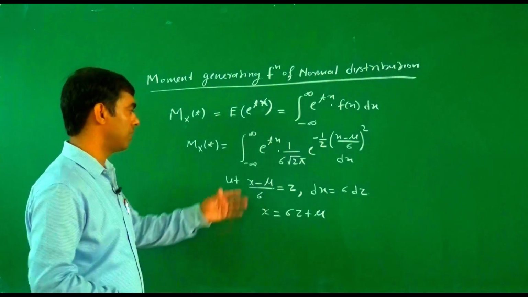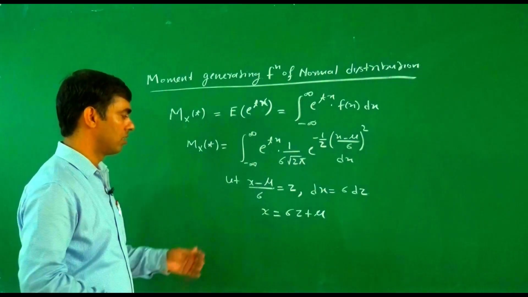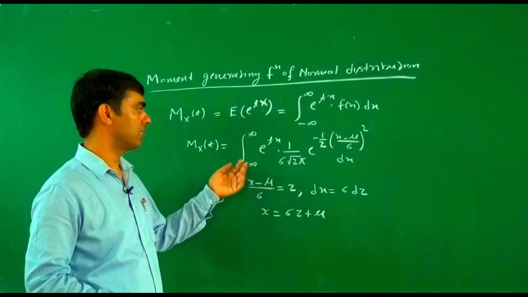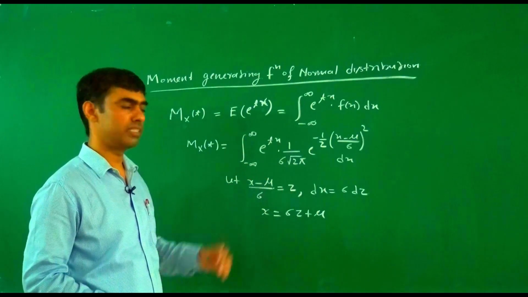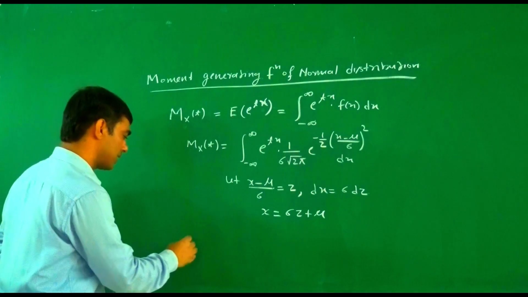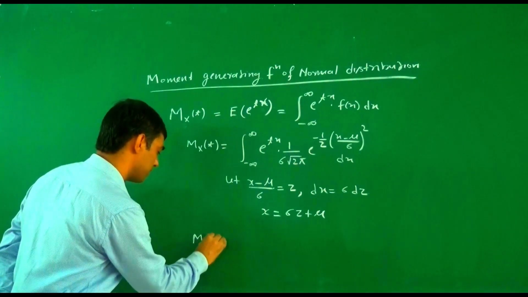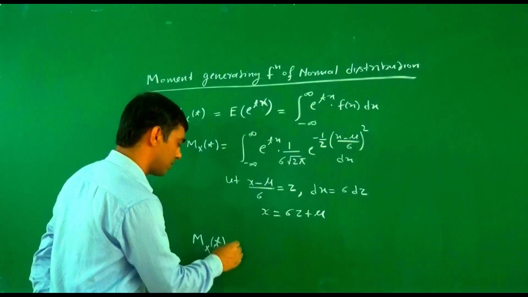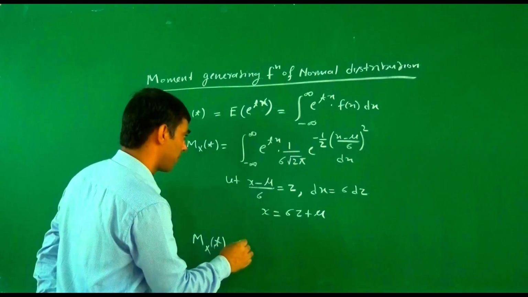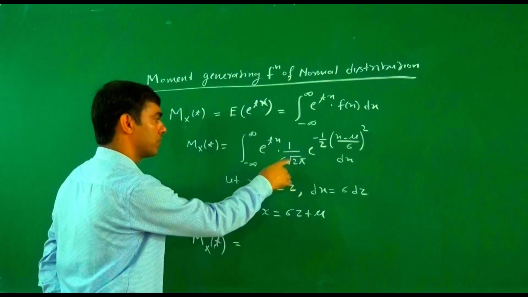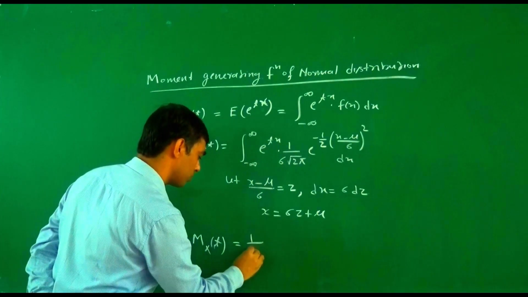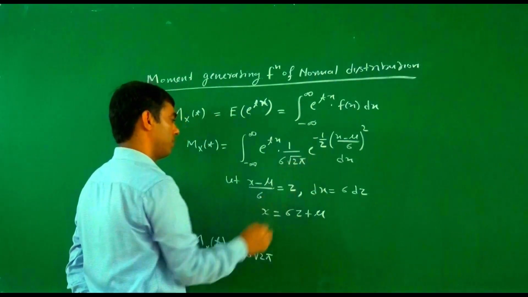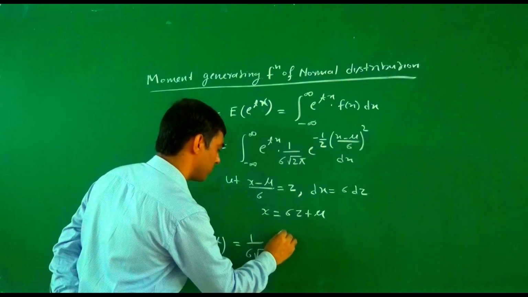So if we put these values here, what is the change in the limit? There is no change in the limit, because if we put x equal to minus infinity, then z equals minus infinity. If we put x equal to plus infinity, then z equals plus infinity. So the moment generating function over the variable x equals the integral from minus infinity to infinity. We write 1 upon sigma root 2 pi outside, because this is a constant, free from the variable x.